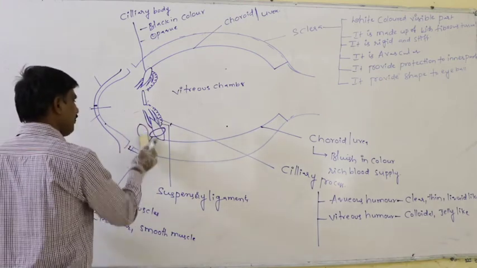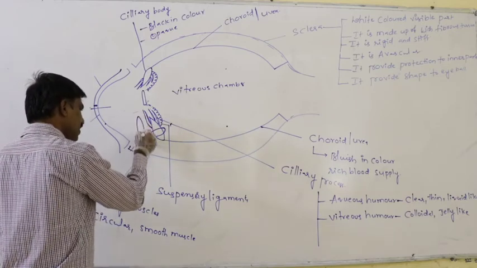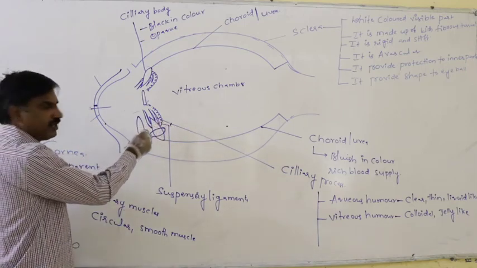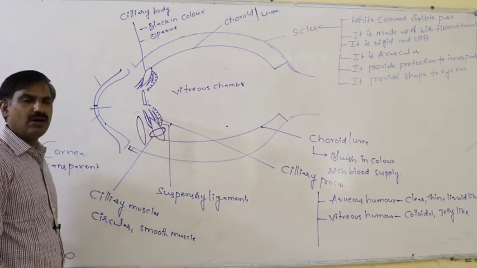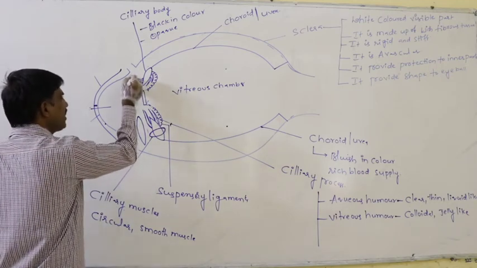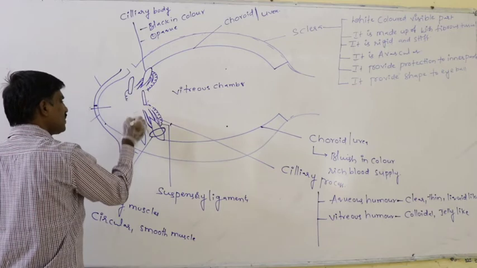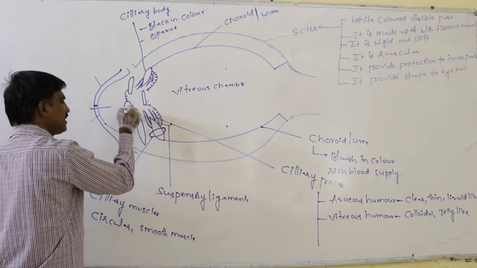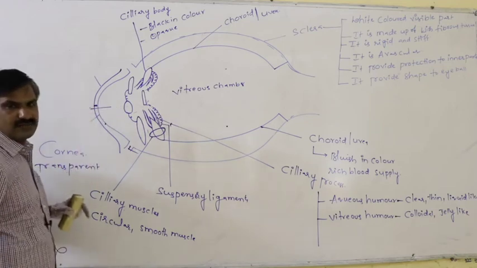By that way, the ciliary body becomes narrow and elongated. The suspensory ligaments on both sides also cause pressure over the lens on both sides.